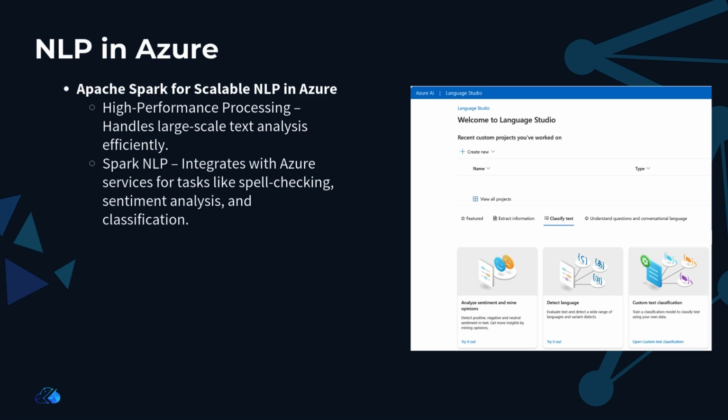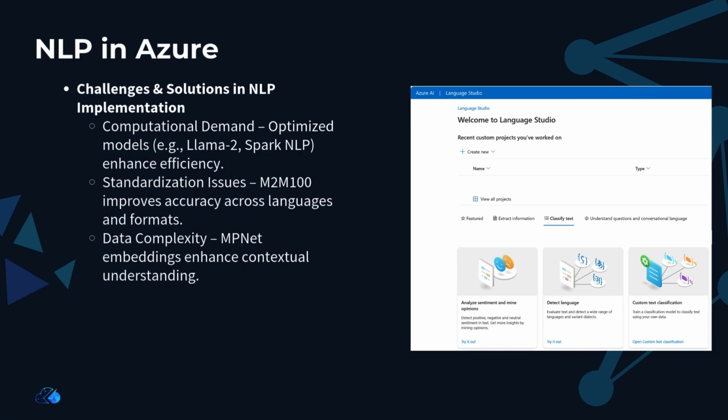It integrates seamlessly with Azure, like Azure Synapse Analytics, Azure HDInsight, and Azure Databricks, providing advanced functionality such as spell checking, sentiment analysis, and document classification. This allows businesses to perform sophisticated NLP tasks at scale with state-of-the-art accuracy.